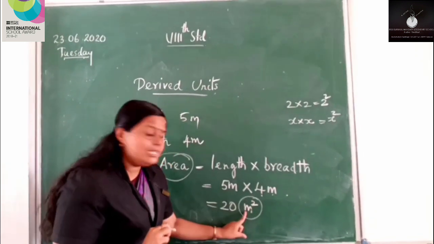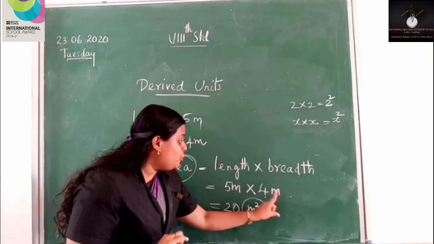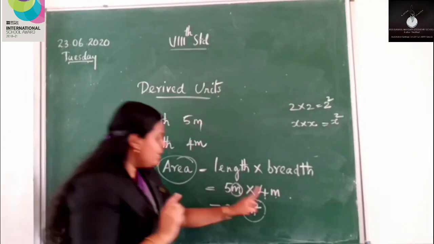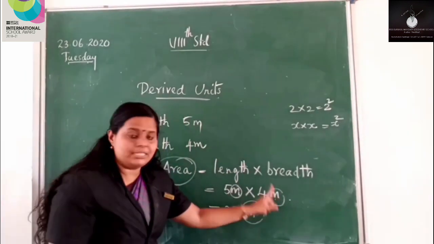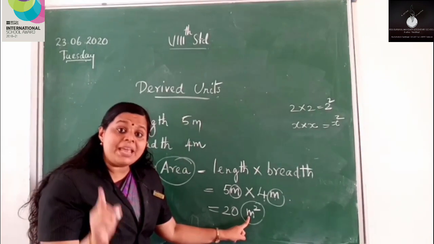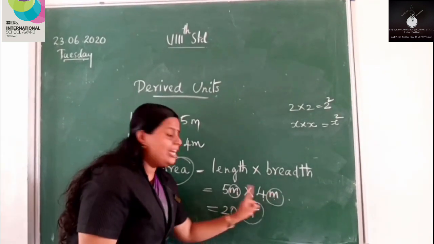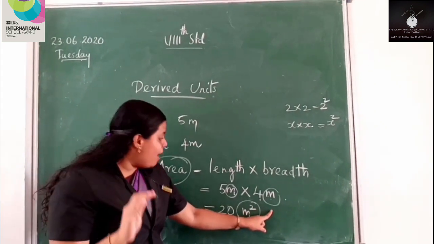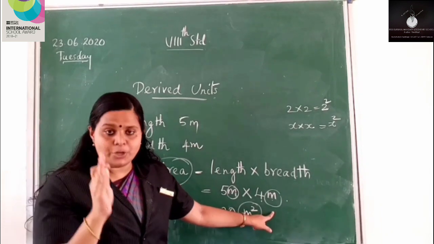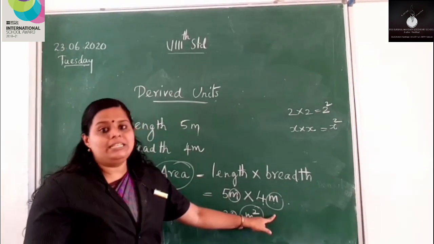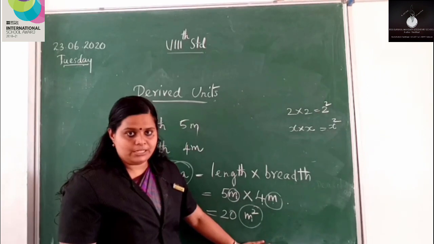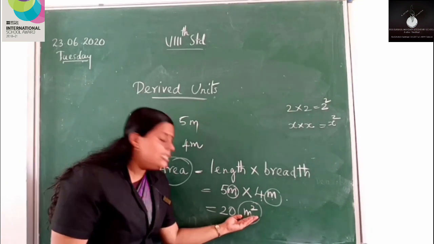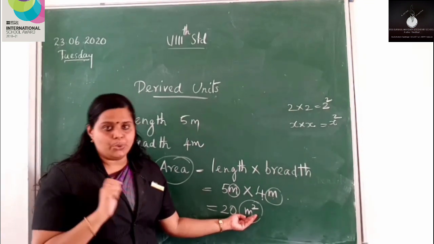And how did we get this meter square? Meter into meter. Here the meter is a fundamental unit. So derived units can be expressed in terms of fundamental units. This is the definition of derived units. Hope you have understood this. Derived units are units which can be expressed in terms of fundamental units. So here area is a derived quantity and meter square is the derived unit.